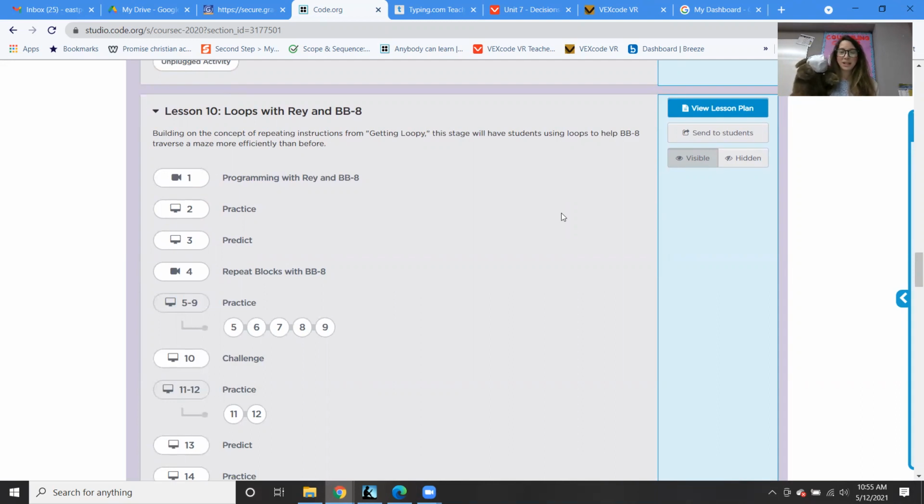I know there were still, I think, 2 students that never signed into their code.org account. So I really don't know what's going on, but you guys are going into 3rd grade. So you should be able to know how to be assertive. Even if your parent doesn't remind you, you should be able to go home and say, I need to go in my code.org and I need to do my coding. So we're going to go through together and then you guys will be able to go home and give it a try at your home device.